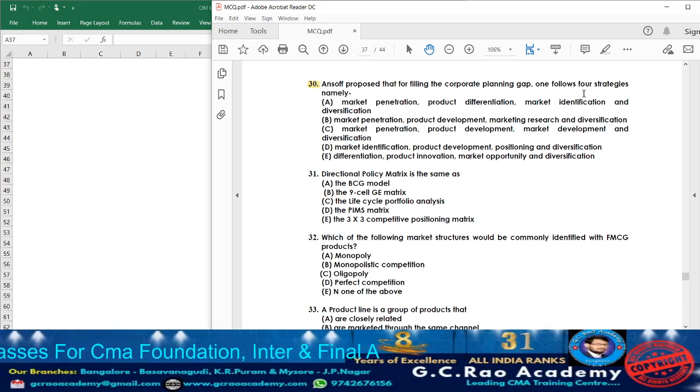To study the market, Ansoff applied four strategies: product development, market development, market penetration and diversification. For the purpose of filling the corporate planning gap, he has mainly taken these four strategies into consideration.